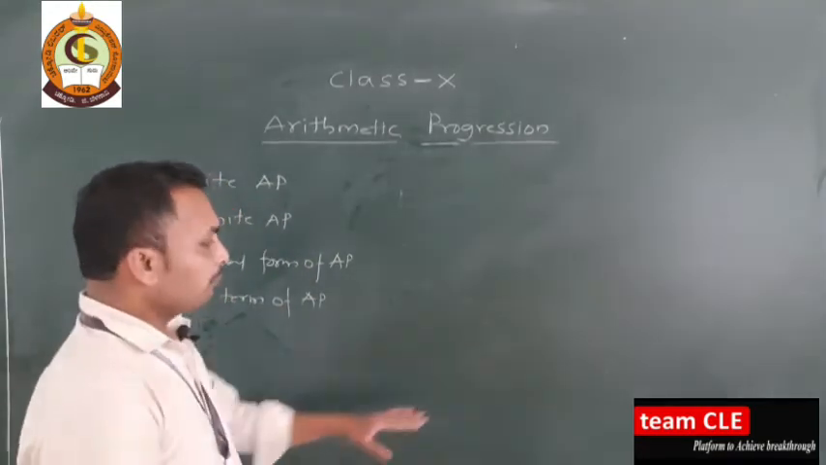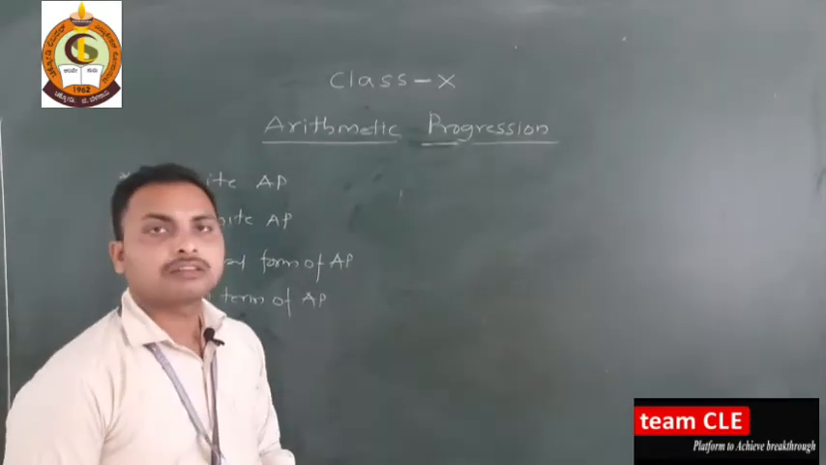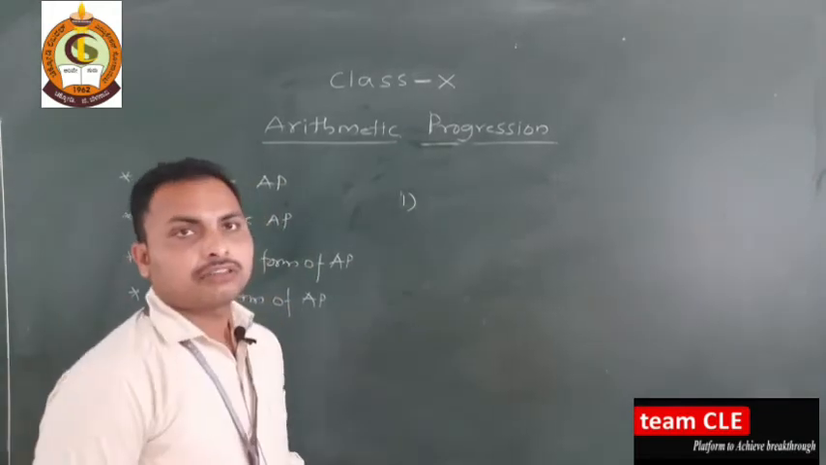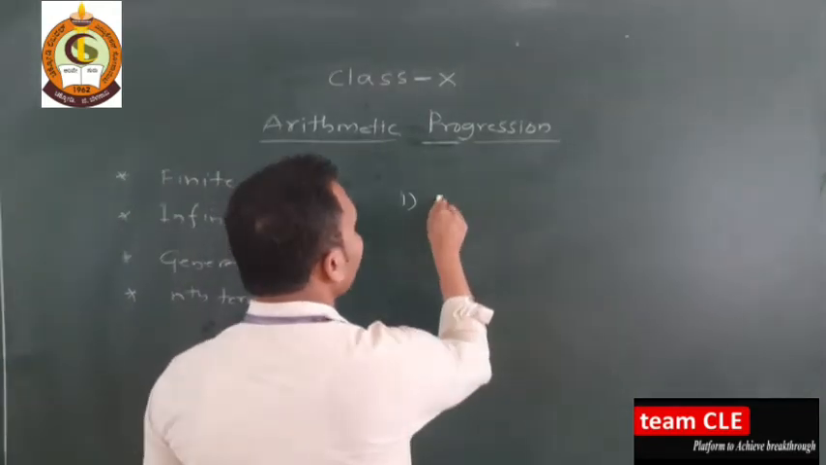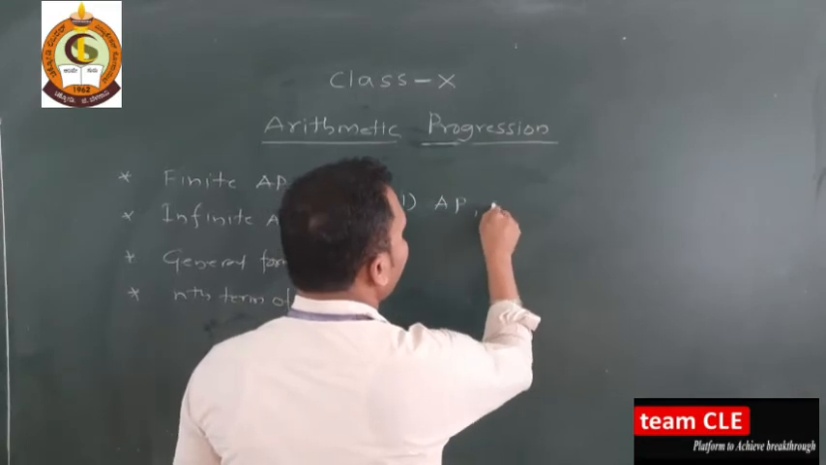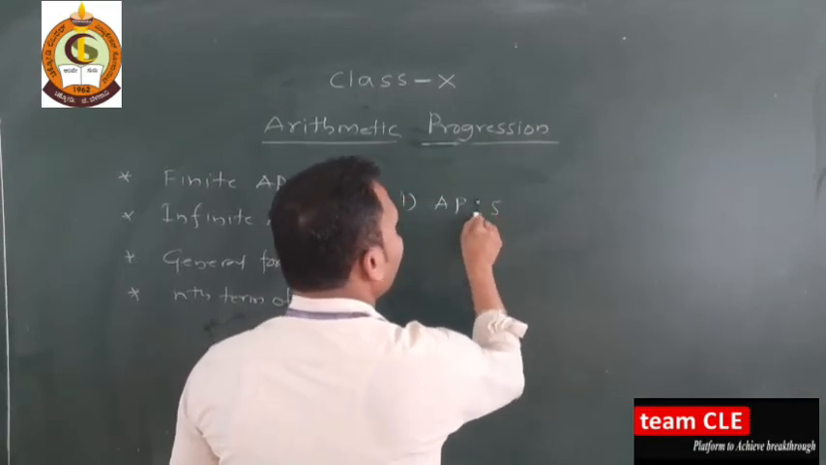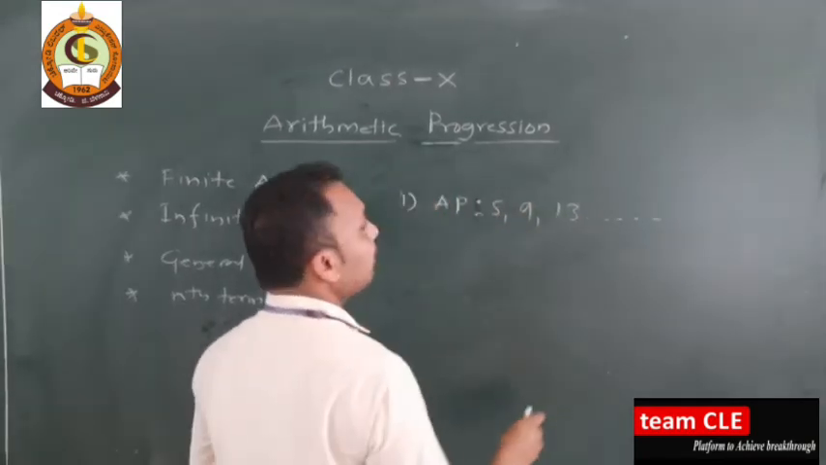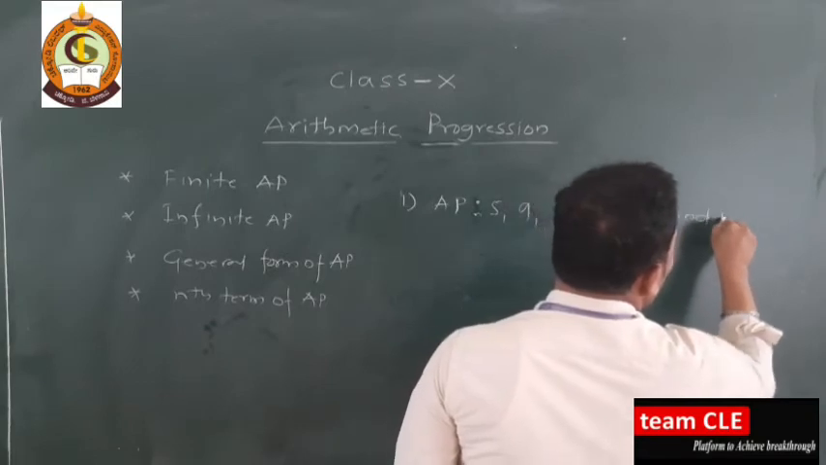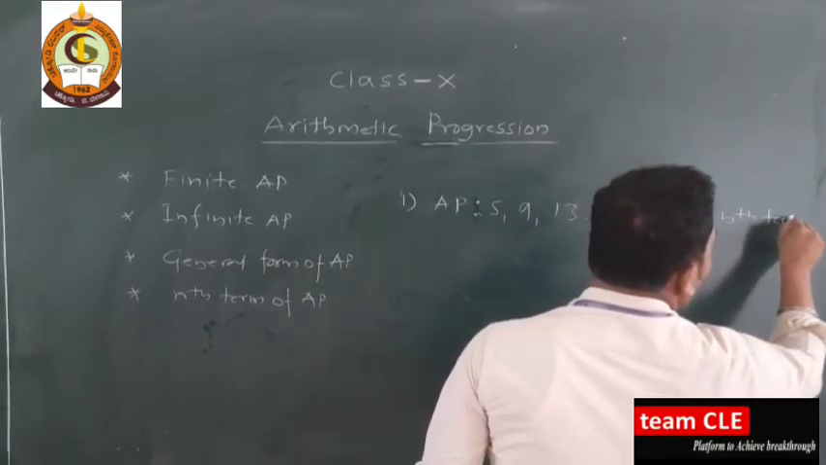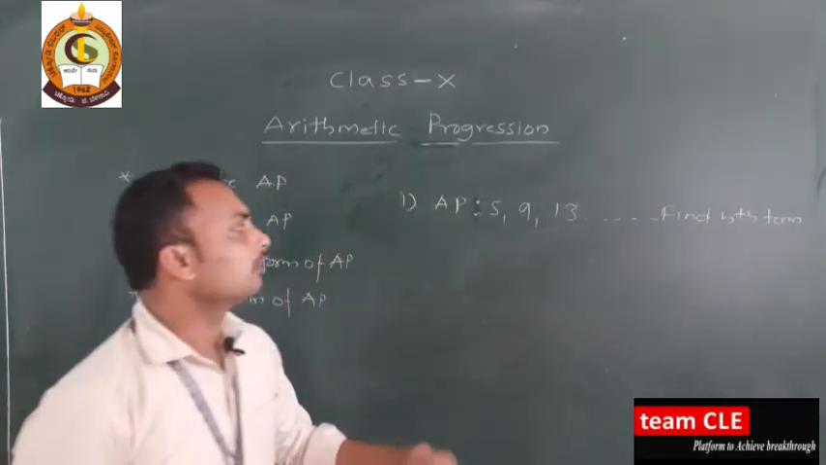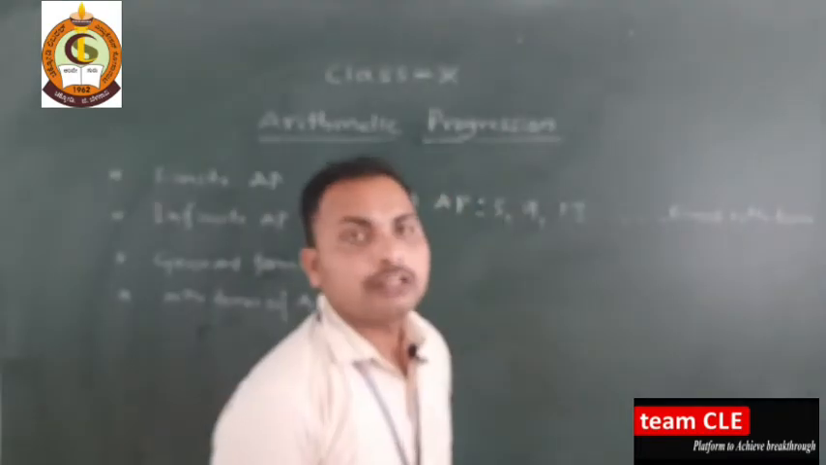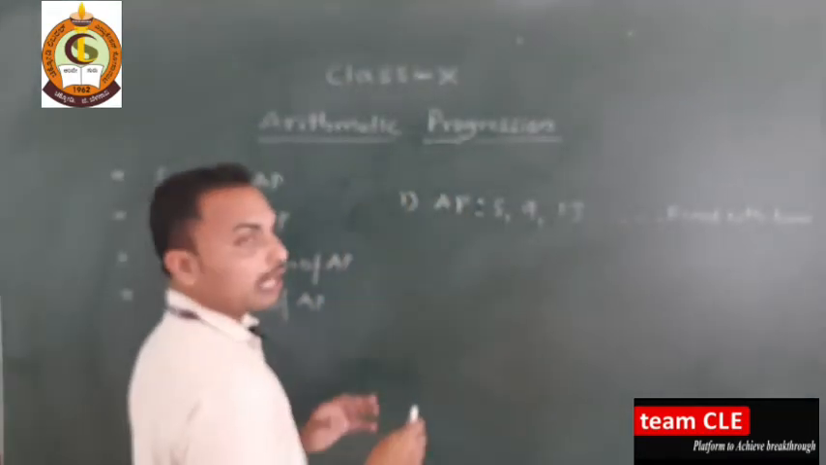Now the first example is based on the nth term of an arithmetic progression, okay. Find the nth term of an AP. The AP given is 5, 9, 13, and so on, okay. Find the nth term of the AP 5, 9, 13, so on. So what is the formula to calculate the nth term?